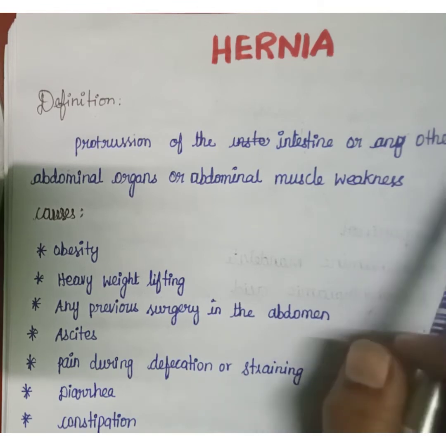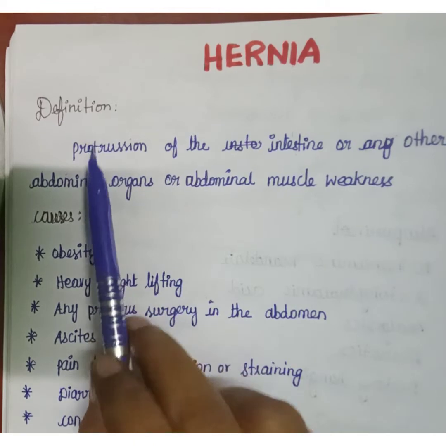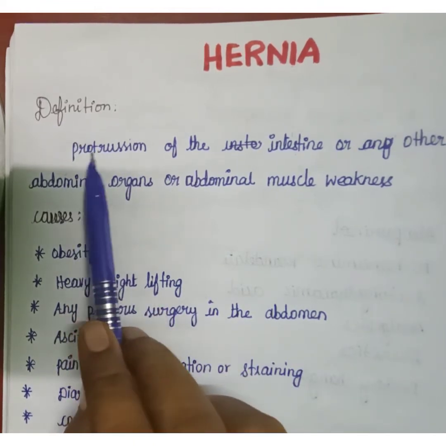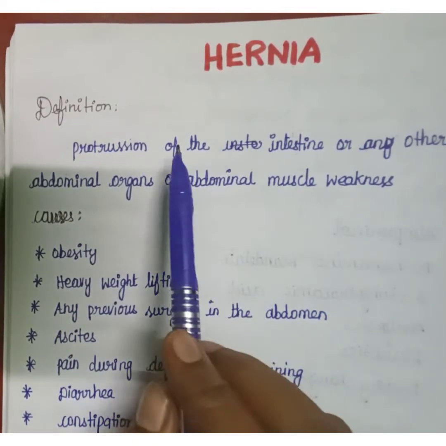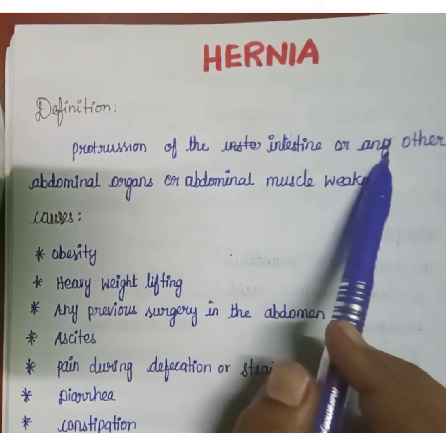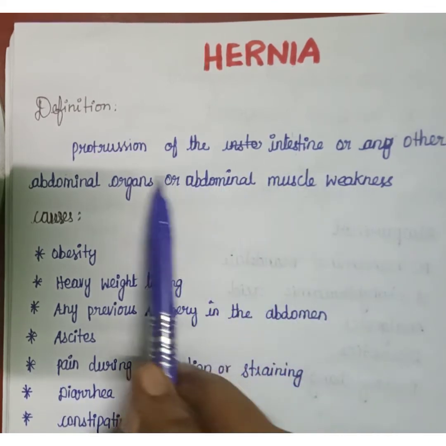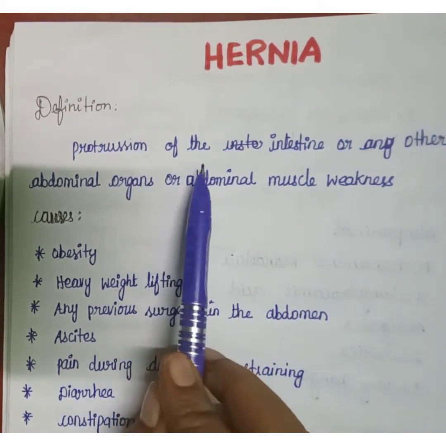Okay, so let's start. First, the definition of hernia. Hernia means a protrusion of the intestine. There may be a protrusion of the intestine or any other abdominal organs through abdominal muscle weakness. So this is the definition of hernia.